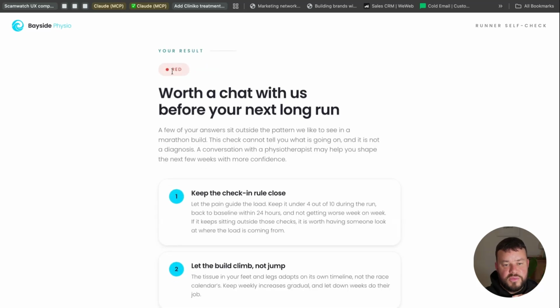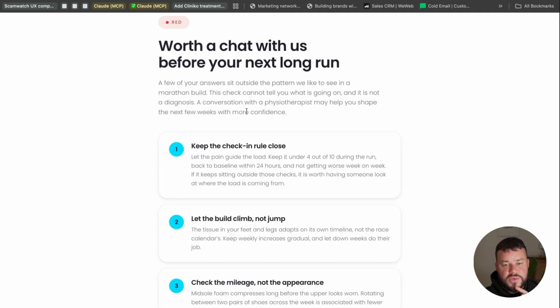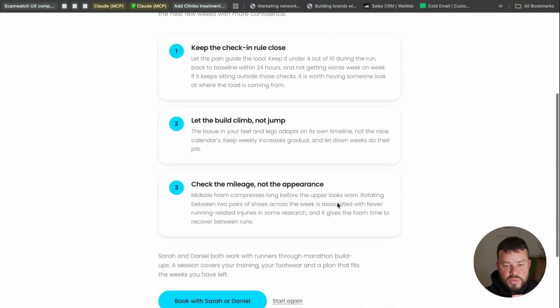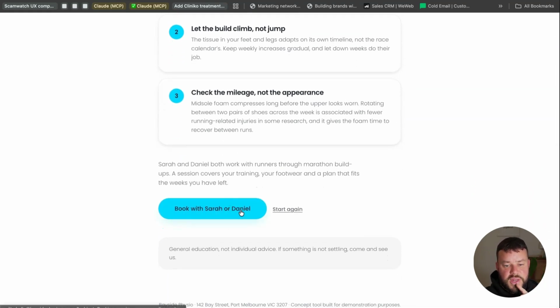Alrighty, so you can see I was answering that in such a way where I was trying to get to this sort of result. So as you can see, it's flagged at red. So worth a chat with us before your next long run. So it says that a few of the answers sit outside the pattern we would like to see in a marathon build. This check cannot tell you what is going on, and it's not a diagnosis. A conversation with a physiotherapist might help to shape the next few weeks with more confidence. And then it's got the rules that we spoke about before. And then also it has a book button as well.